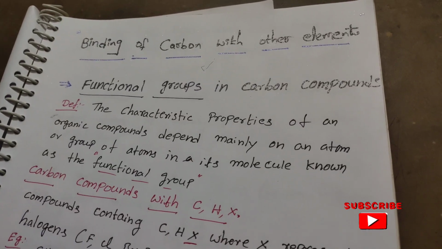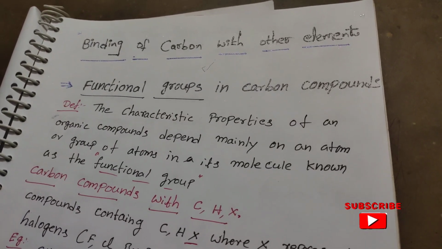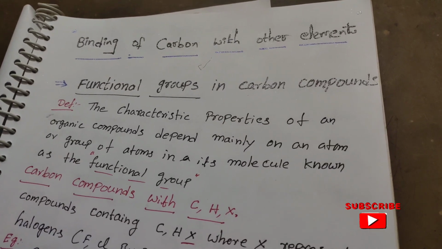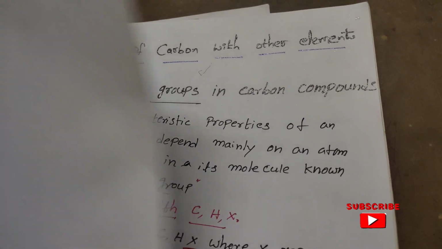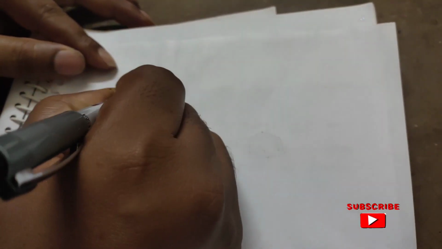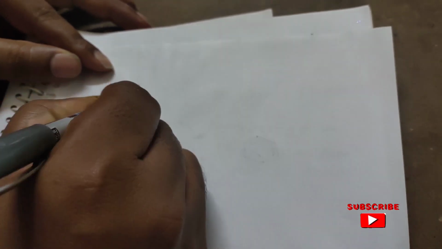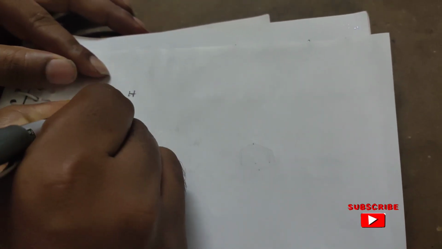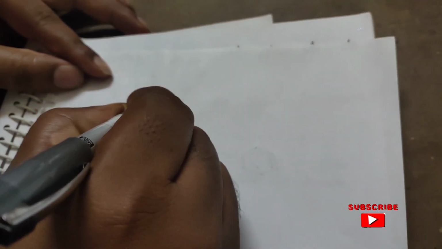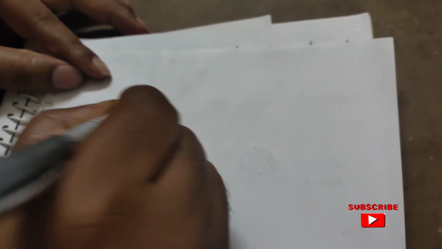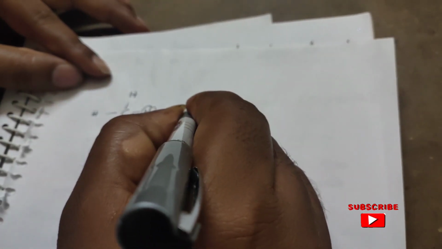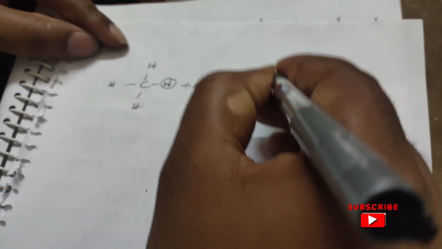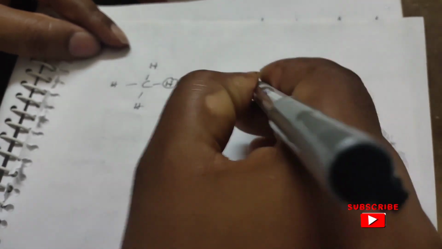Due to the addition of a small element, the entire function of a compound will be changed. The added element or group is simply called the functional group. For example, here is a methane structure. In the methane, in place of one hydrogen, I am adding OH, and at that time it will form a new compound, that is methanol.